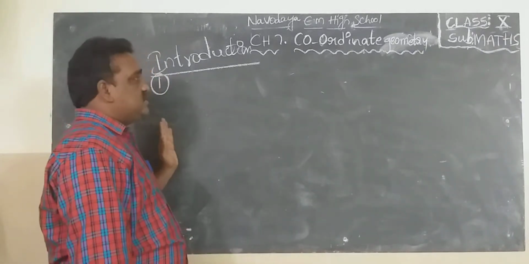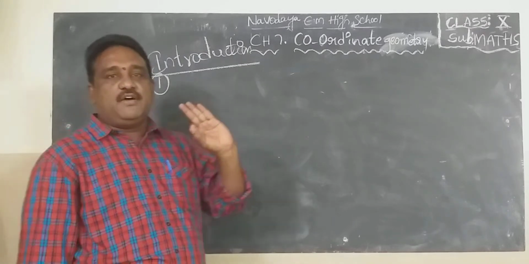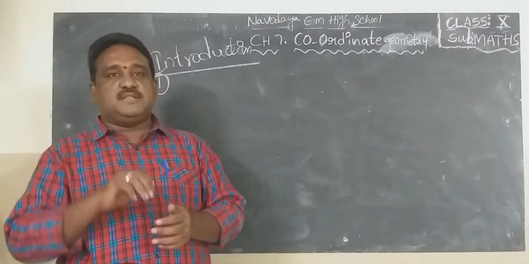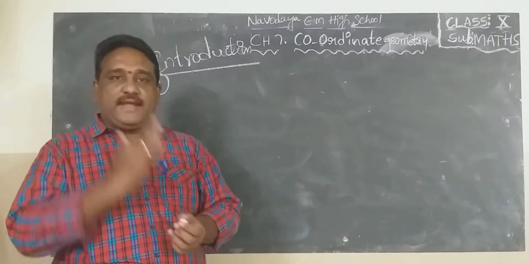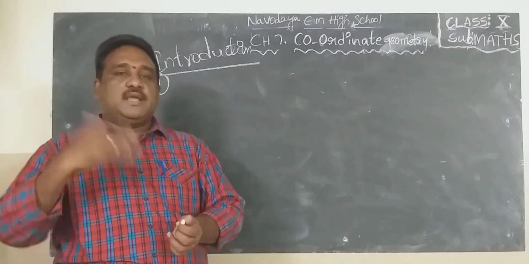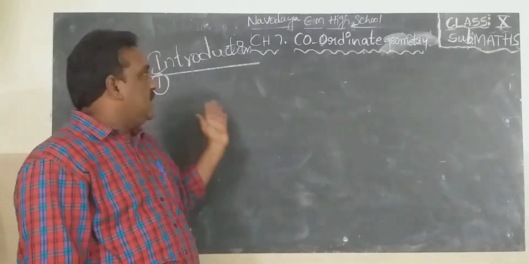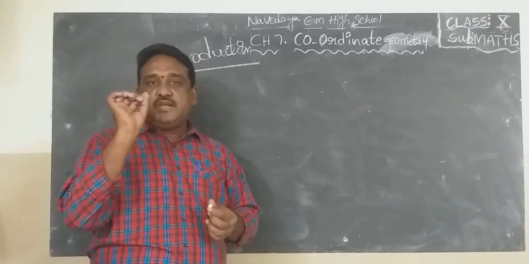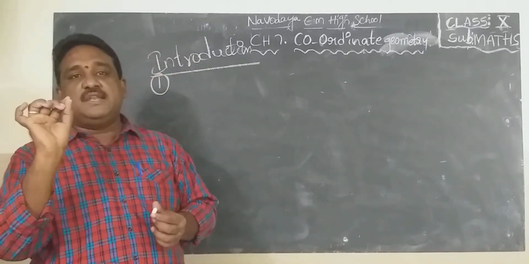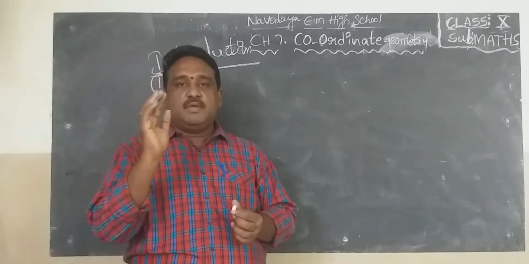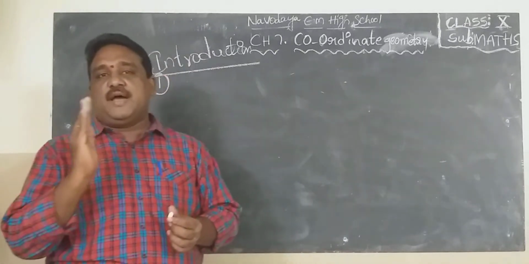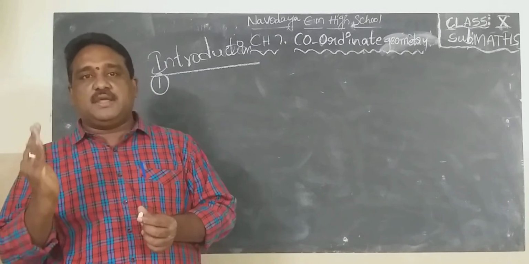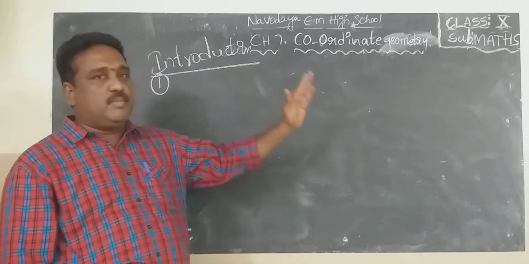What is coordinate geometry? It is a branch of mathematics. Many branches are there in mathematics, like trigonometry, algebra, calculus, geometry. So it is a branch of mathematics which deals with the points in a coordinate plane, known as coordinate geometry.